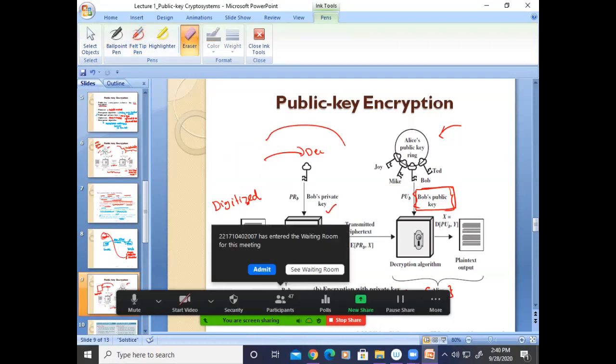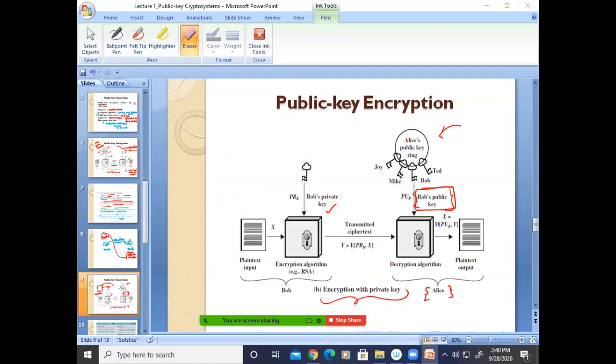Is it clear, all of you? No one can change or alter this information because it has the digital signature. Once Alice uses Bob's public key, then only it will be decrypted correctly. So that is called encryption with the private key.